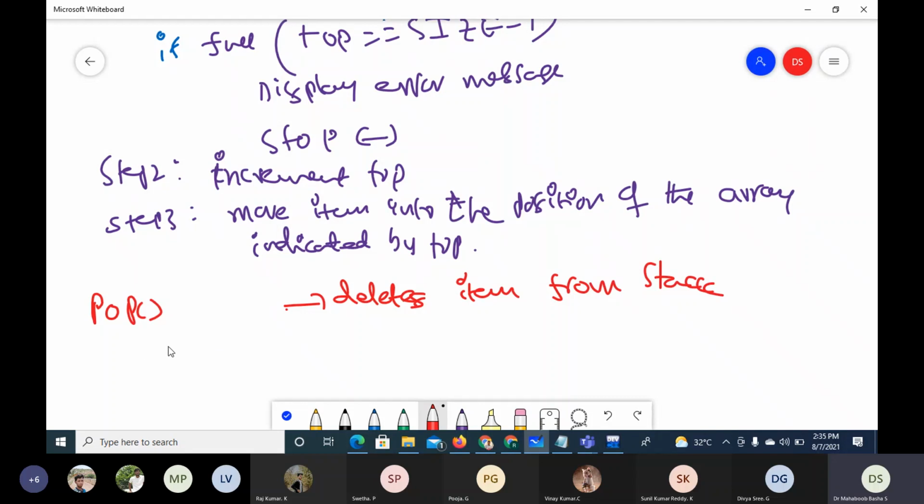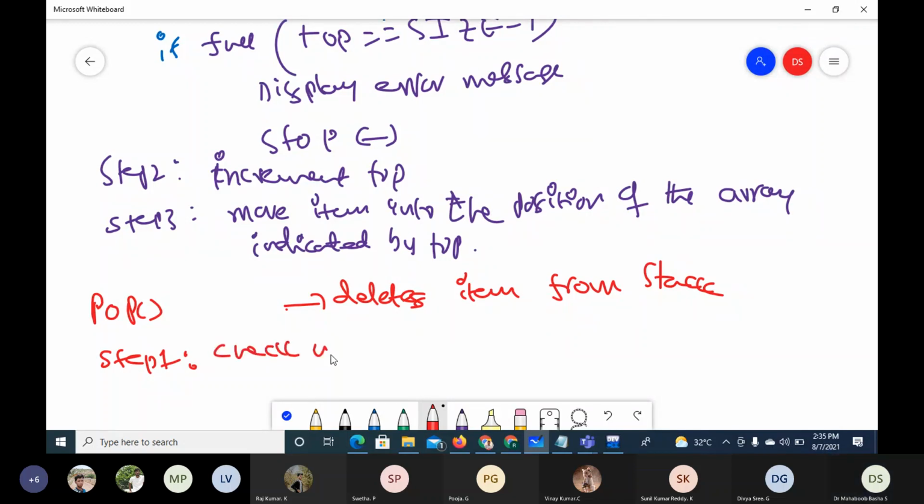In case of pop, we have to delete an item from the stack, so there must be some item present in the stack to delete. So the first step in pop is to check whether the stack is having some item or not, in other terms, check whether the stack is empty or not.